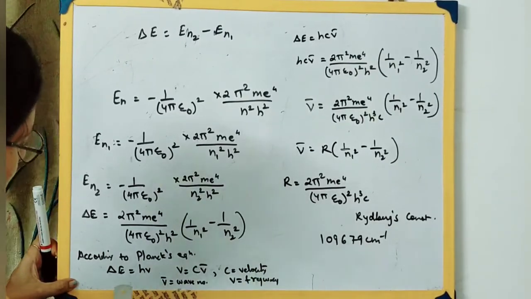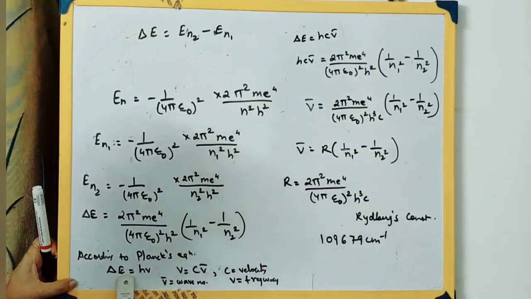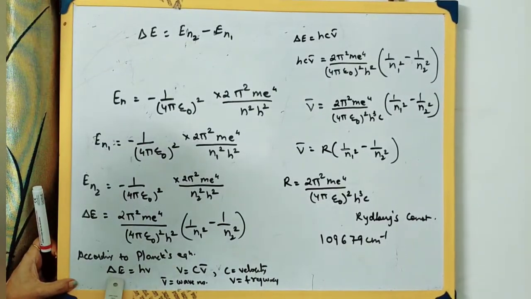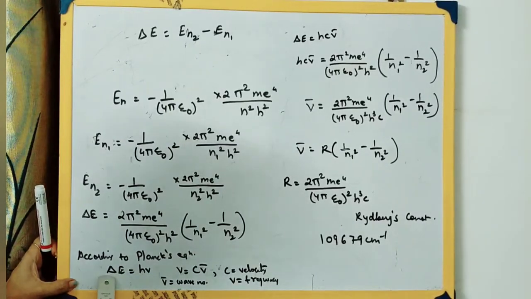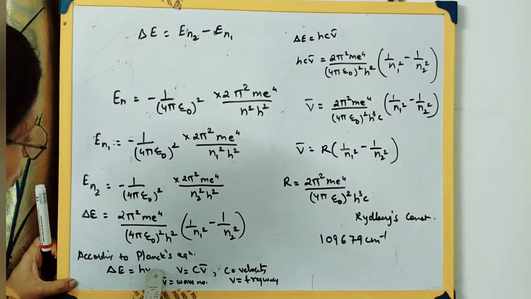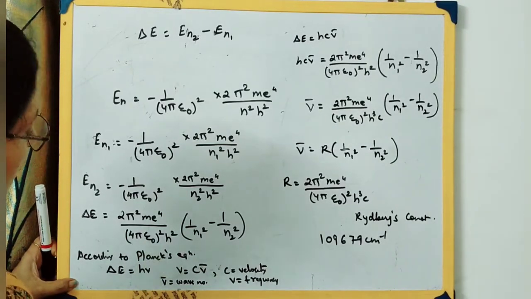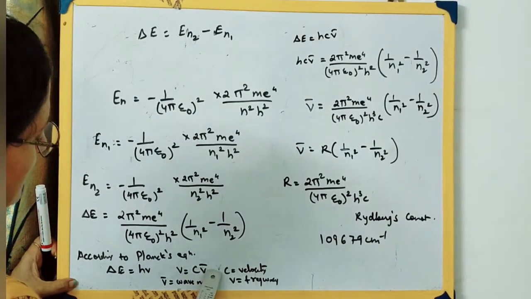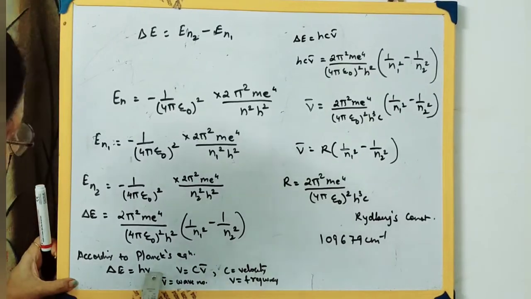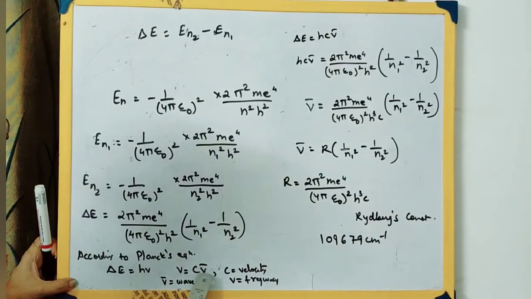I repeat once again, this relationship was given by Planck. This is Planck's equation, delta E is equal to hv, that is change in energy. He gave the relationship that change in energy is equal to h, that is Planck's constant, into v. What is v? That is a frequency. Now v is also equal to C into v bar. What is C? That is velocity, and v bar is the wave number.